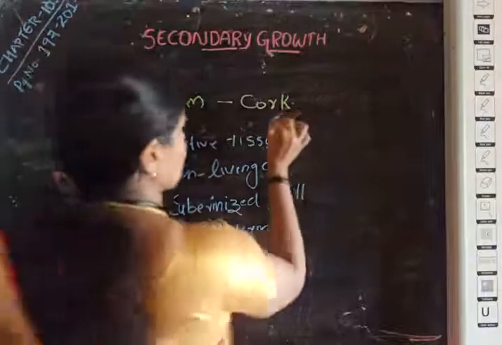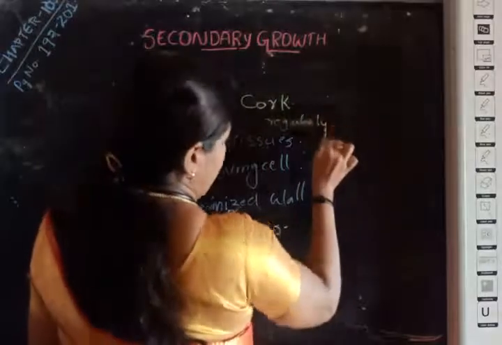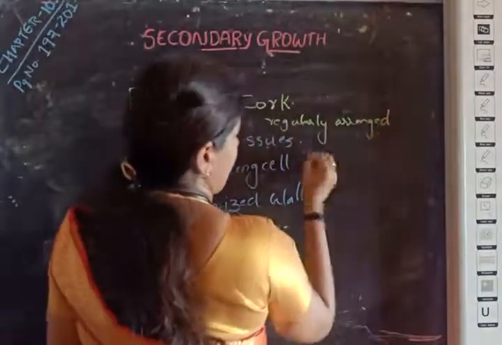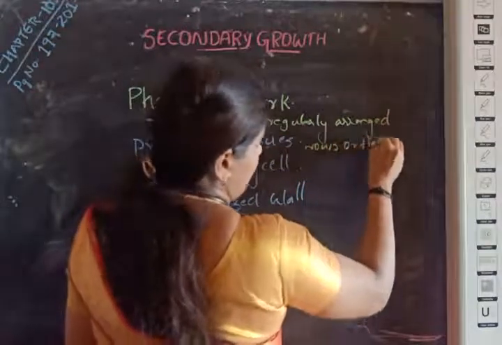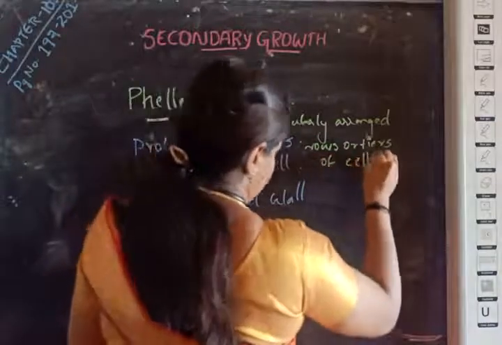The cells of cork are regularly arranged rows or tiers of cells.